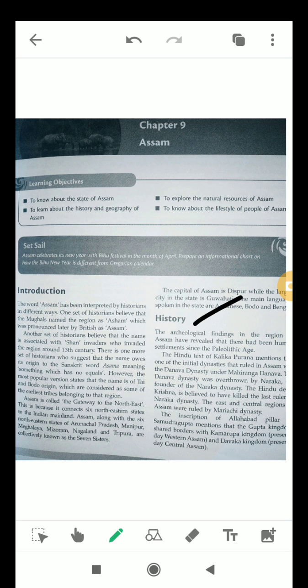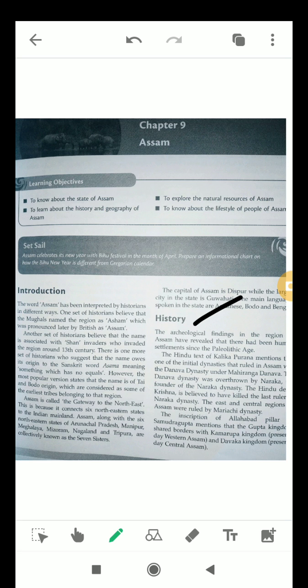So the Danava dynasty was the very first dynasty which ruled in Assam. The Danava dynasty was overthrown by Naraka, the founder of the Naraka dynasty. The Hindu deity Krishna is believed to have killed the last ruler of the Naraka dynasty. That means Lord Krishna killed the Raja of the Naraka dynasty.